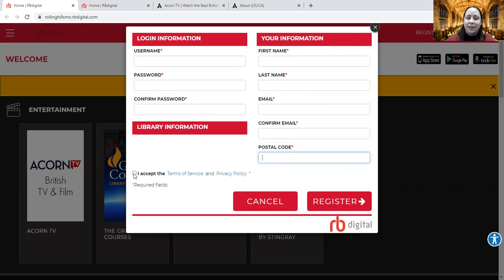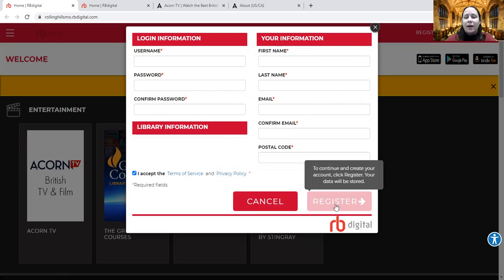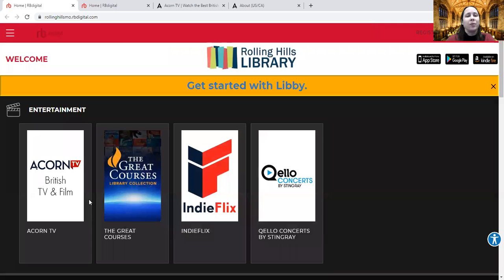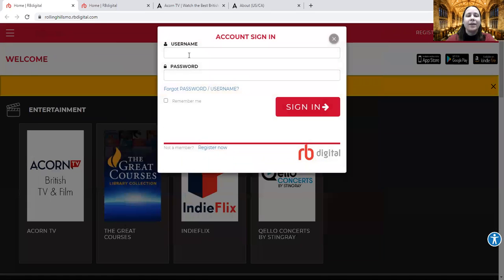And don't forget to check the little I accept the terms of service, and do read over the terms of service and privacy policy before you do that. There's a register button. When you hit the register button, that's it. Whatever username and password you put in, that is what you will use from then on. So after that, you can just go to the sign in, type in your username and password, and hit the sign in button.